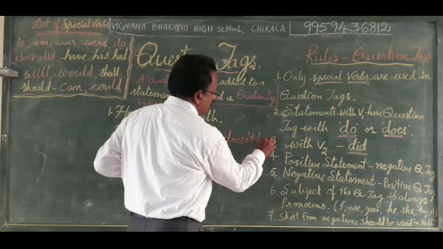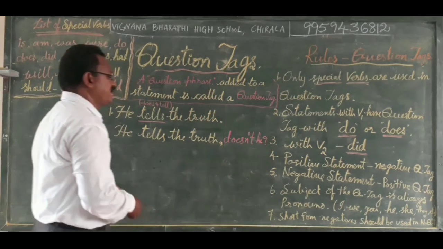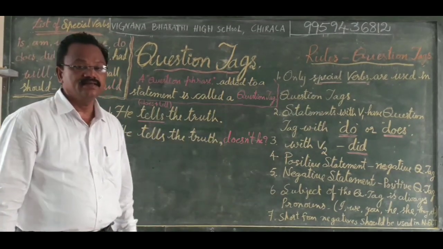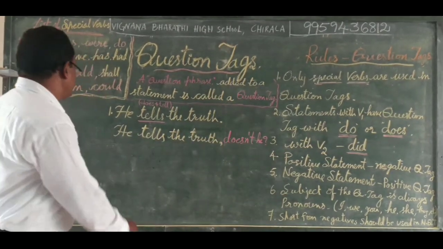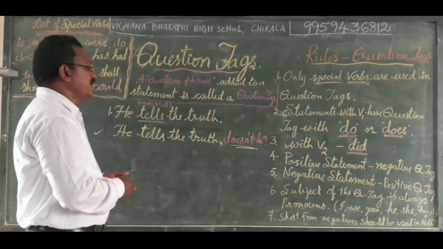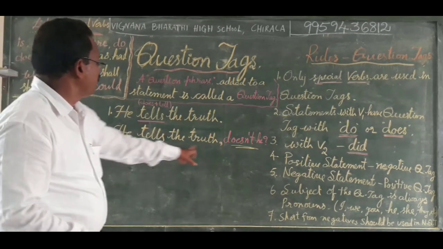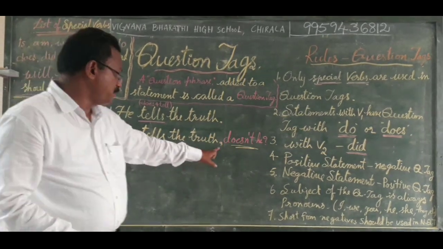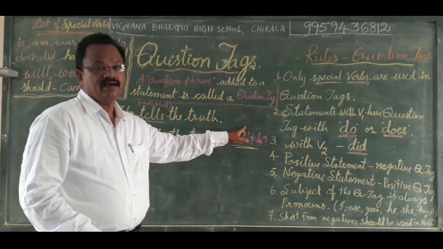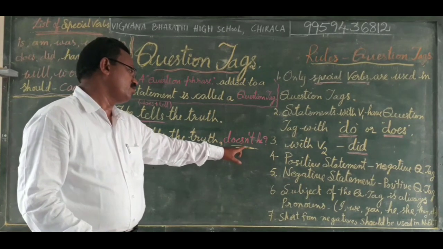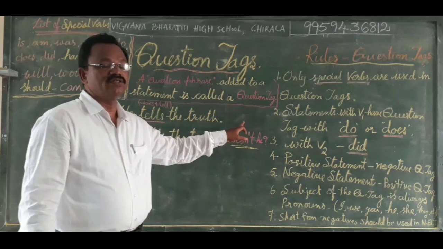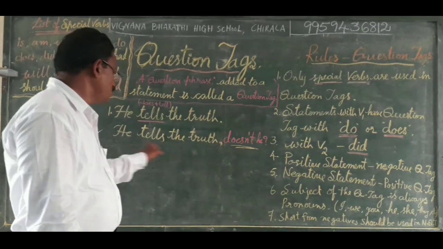Doesn't he? Question mark. This is a question tag. He tells the truth, doesn't he? That is the answer. We made a question tag. We added a question tag to the statement. The statement is positive, so the question tag should be in the negative form. A negative question tag is added to a positive statement.